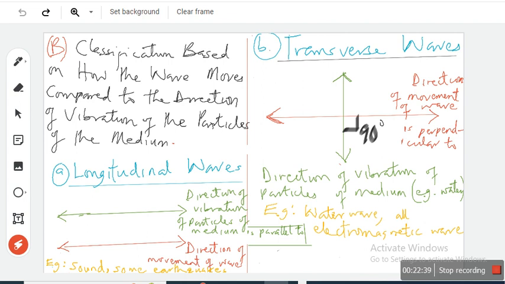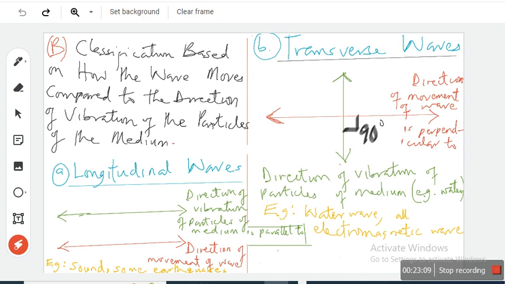Because they don't require a medium. Excellent. Electromagnetic waves do not require a medium. They can move through space. But mechanical waves must need a medium, like matter, liquid, gas, solid, like sound, like some earthquakes. All earthquakes are mechanical waves. Right?